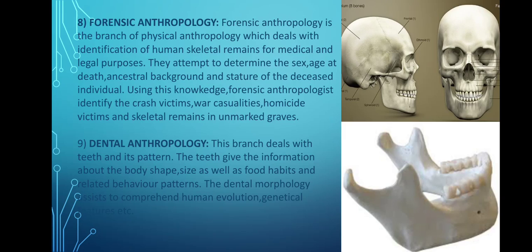Forensic anthropologists attempt to determine the sex, age at death, ancestral background and structure of the deceased individual. Using the knowledge, forensic anthropologists identify crash victims, war casualties, homicide victims and skeletal remains in an unmarked grave. So forensic anthropologists identify the skeleton, bones and skulls with the help of anthropological methodology.